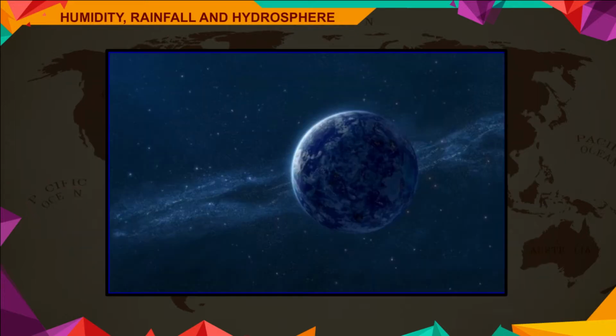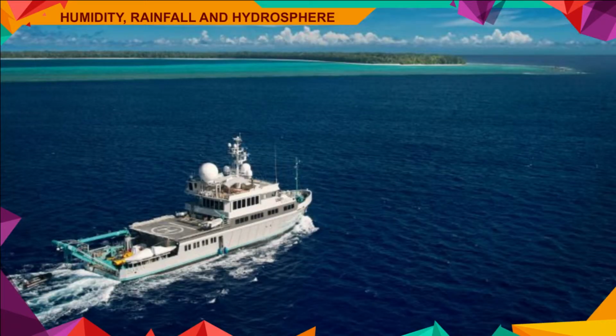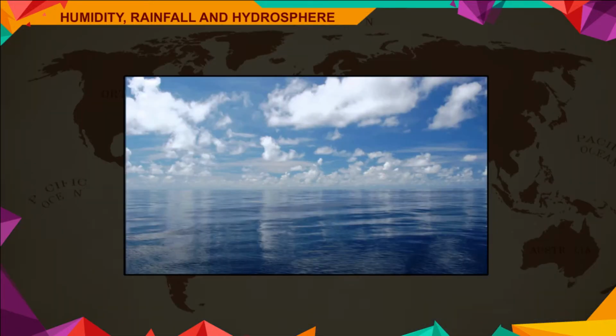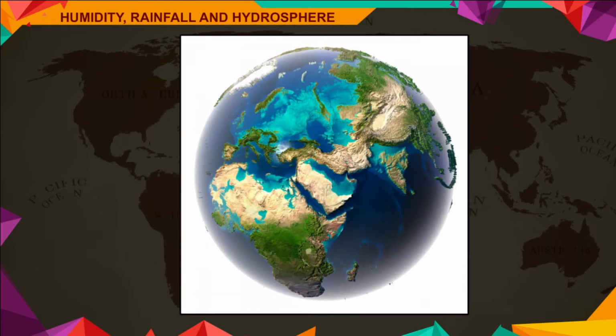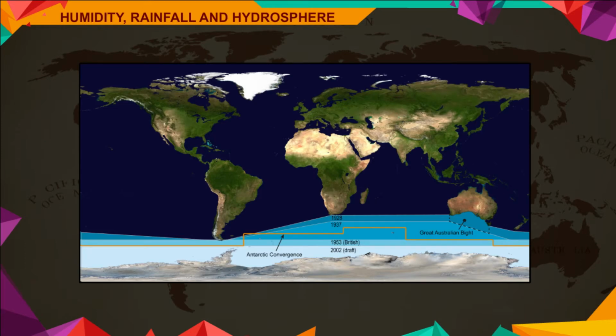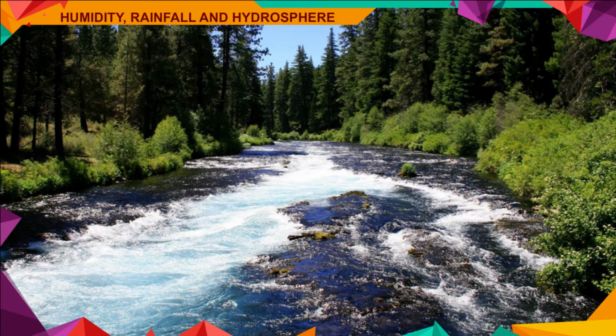Water cycle. The Earth is also called blue planet because of its immense water bodies. The water bodies form a sphere of water called hydrosphere. Water makes 71% of the Earth's surface and land a mere 29%. About 97% of water is found in vast oceans, seas, and gulfs, and the rest 3% in rivers, streams, and lakes. The ocean water is saline, but the water on land is fresh.